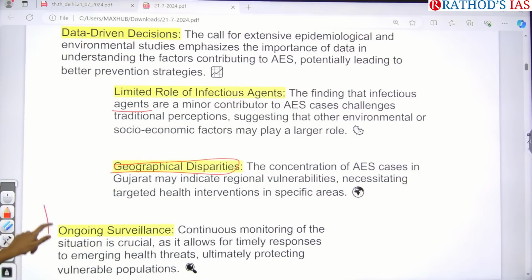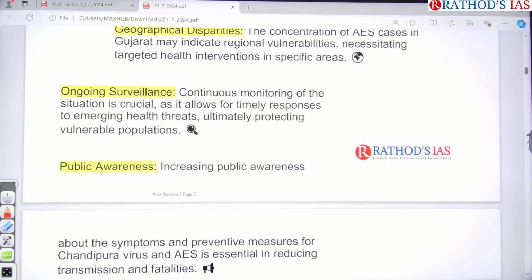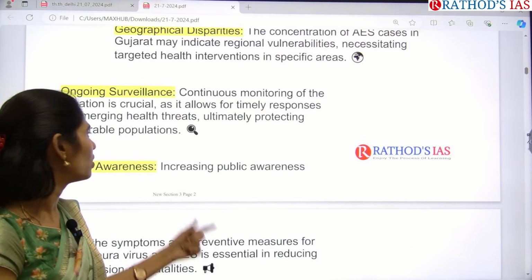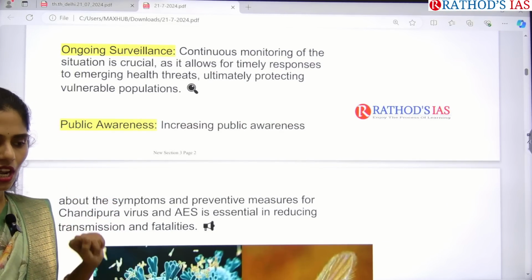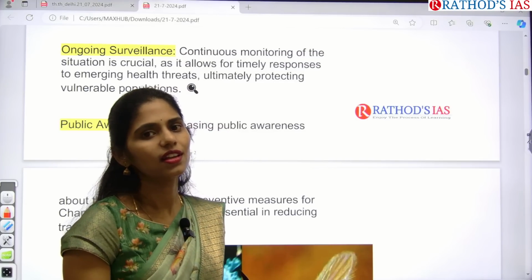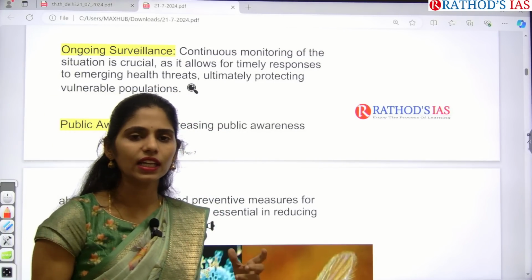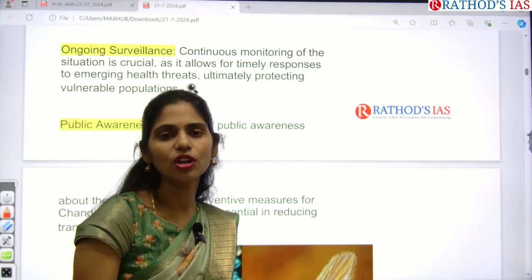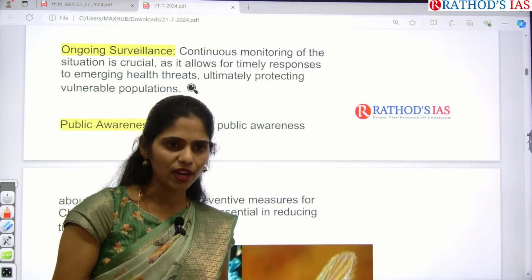And next, we have to continuously monitor the situation, and a timely response is very much required to control this health threat and to protect the population. Not only these steps, but we need to focus on awareness as well. We have to let people know what this disease is, how they get it, what the signs and symptoms are, and what the treatment plans are. We have to make people aware of everything.